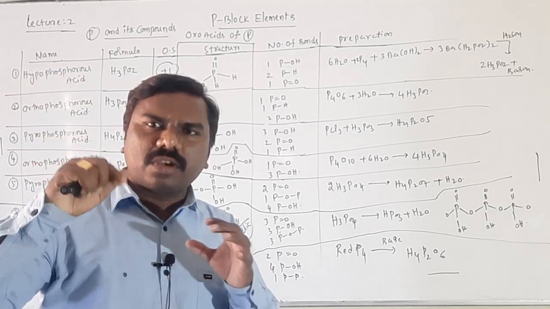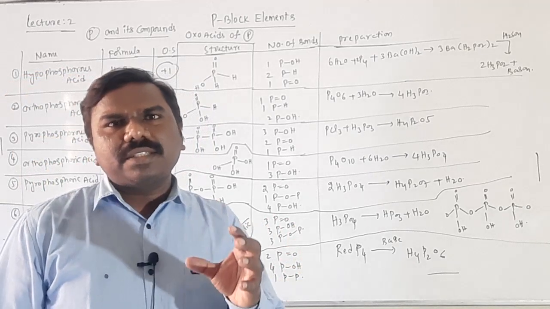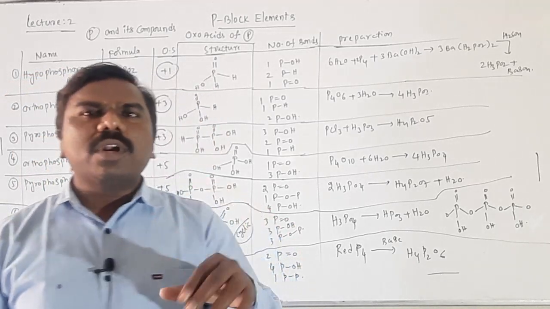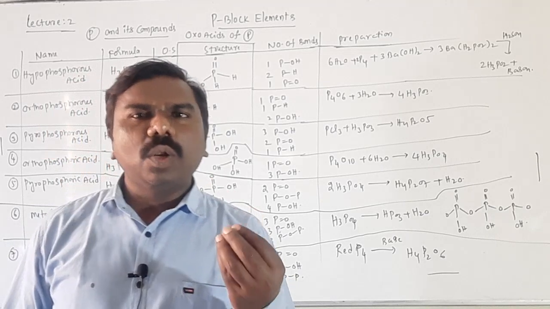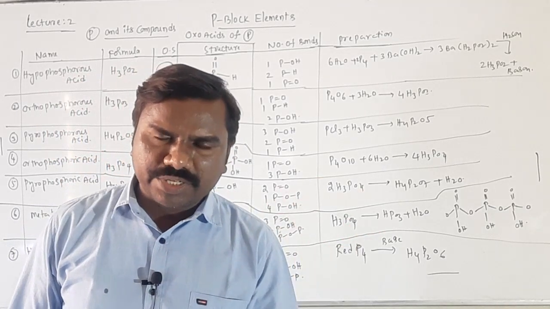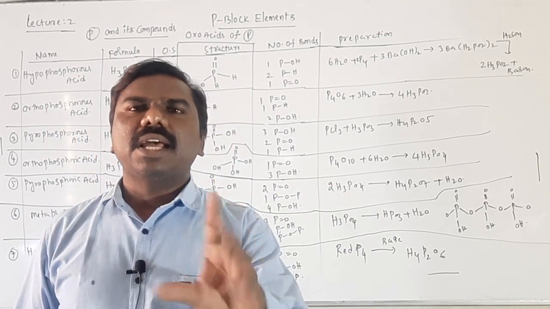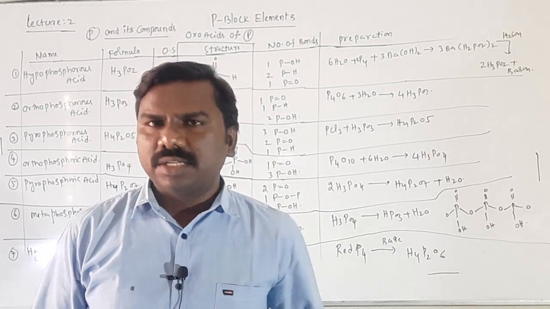Lower to higher means oxidation, itself acting as a reducing agent. The acid with more P-H bonds, having lower oxidation state, increases its oxidation state by oxidation. That means itself involved in oxidation, acting as a reducing agent.